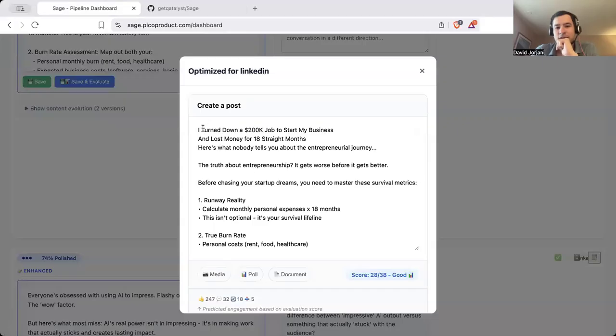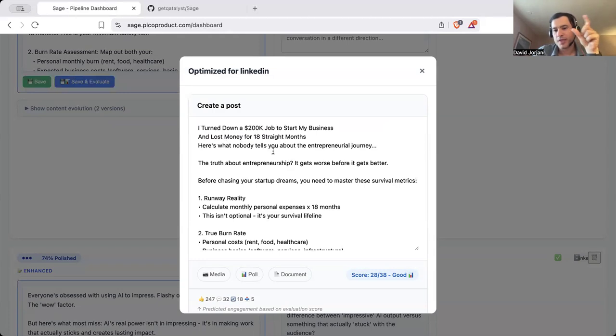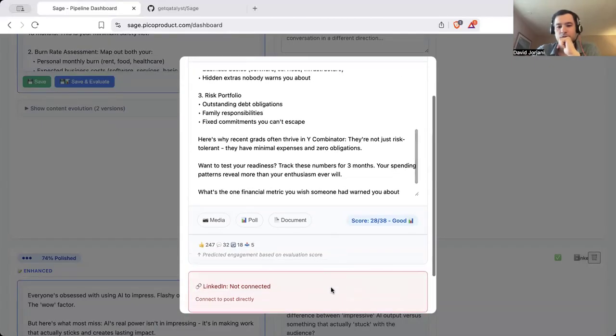In this case, it's funny, it hallucinated a whole lot more. So what I'm going to do is go back to edit, turn down the hallucination, maybe the temperature, maybe so it sticks to what I have before. Although the story could be real, I've turned down a whole lot of six-figure jobs for taking this bet, but it's not the thing that I said, so I don't want it to be going through that. So that's something I would take into my evaluations and go through the steps. I'm not going to post this right away,